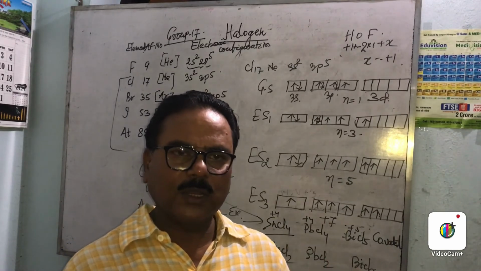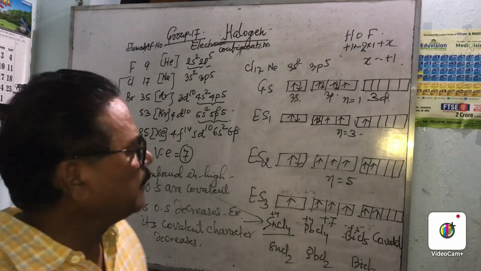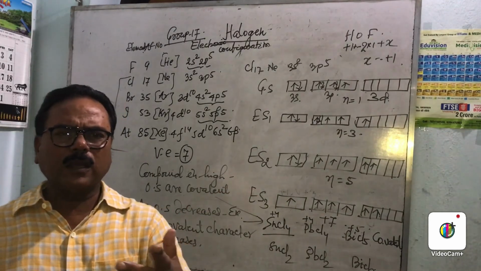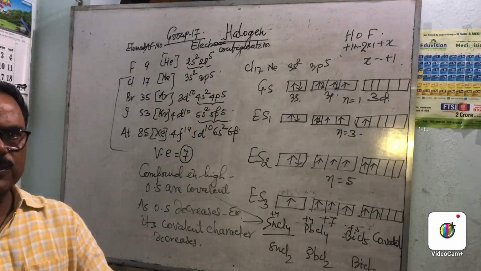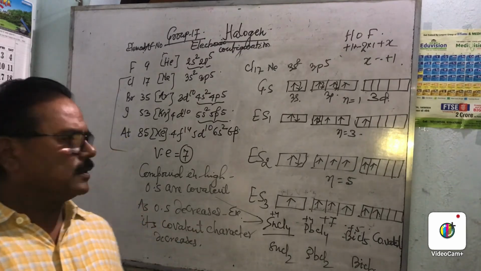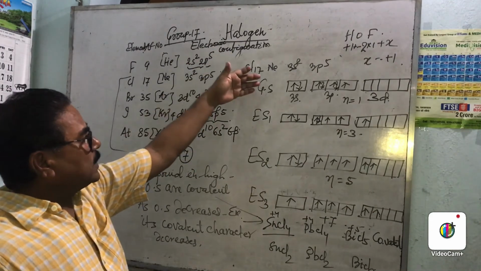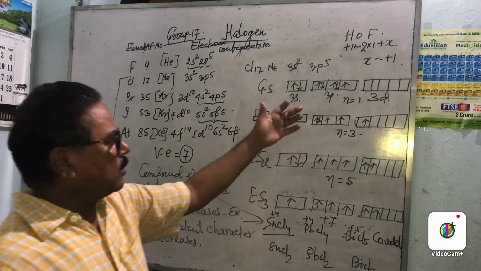So here the chlorine is in oxidation state -1. Is it clear? Now with less electropositive elements, like BF3 and so on, the oxidation state is different. So this is why other halogens show other oxidation states.